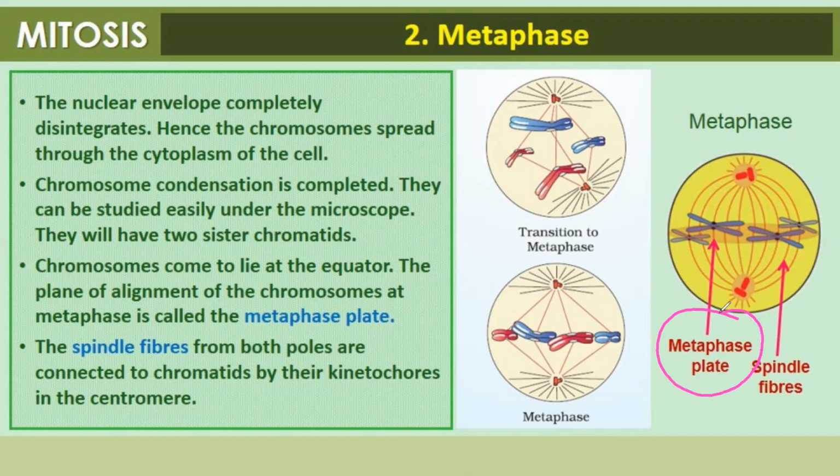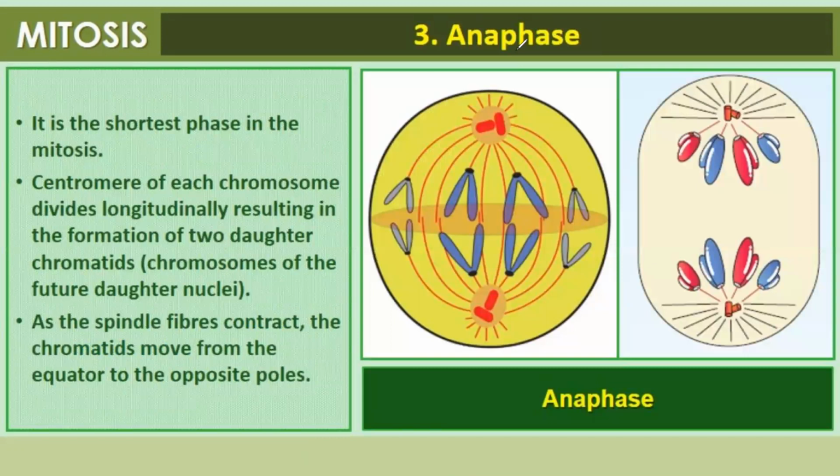The spindle fibers from both the poles, here you can see the spindle fibers from both the poles, are connected to chromatids by the kinetochores in the centromere. Right, so here you can see the spindle fibers are connected to kinetochores. The third phase after metaphase is anaphase.